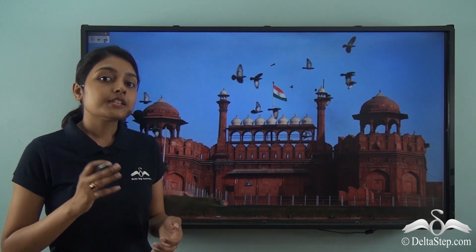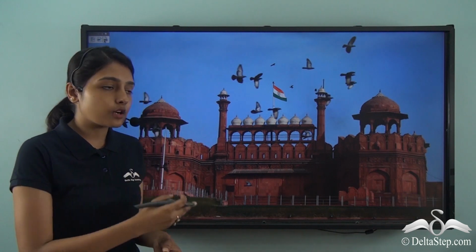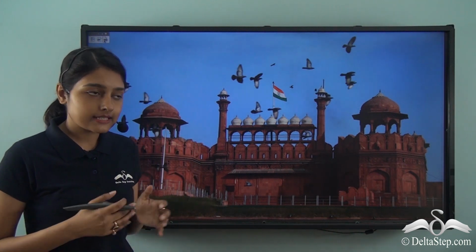What is being shown here on the screen? As in, what this building is called and where it is located? Yes, you are right. This is called the Red Fort. And you must have seen this on your trip to Delhi. That is, this is the Red Fort that is situated in Delhi.